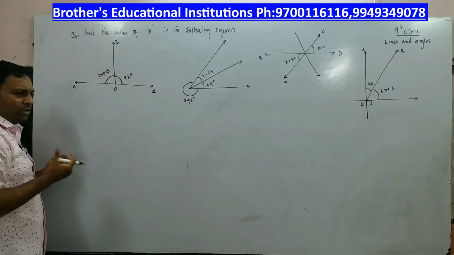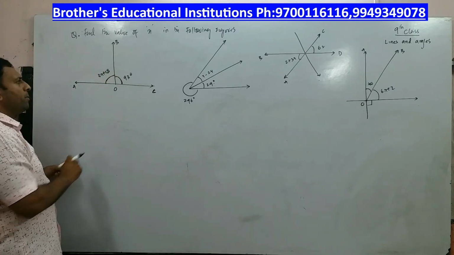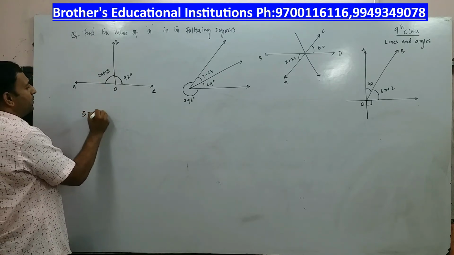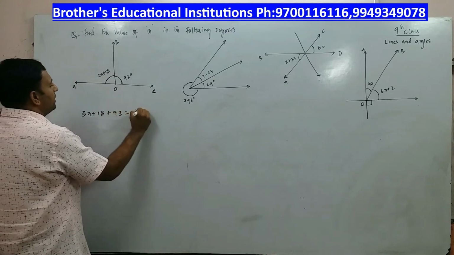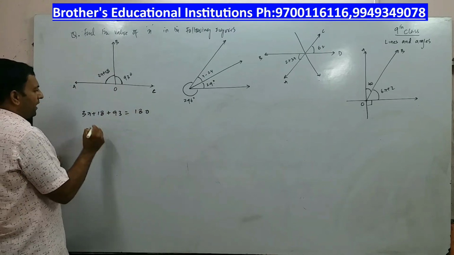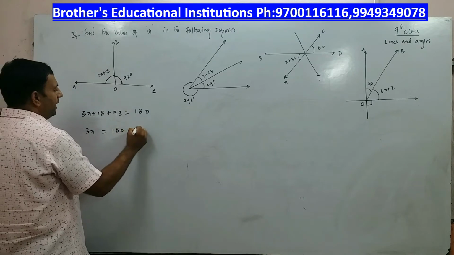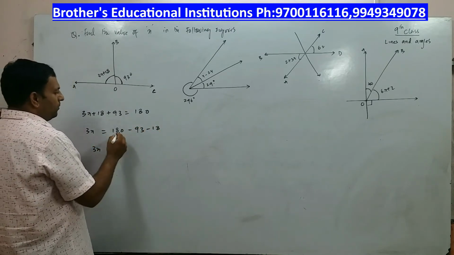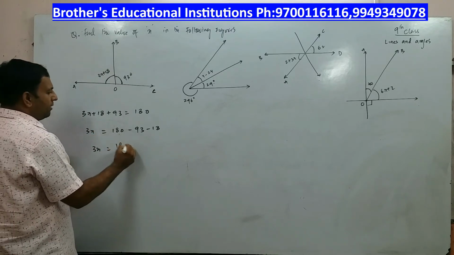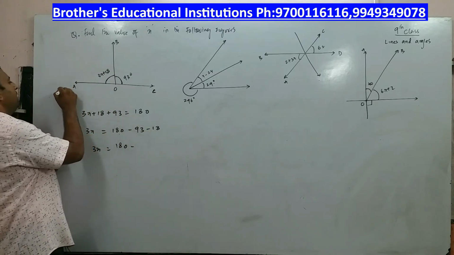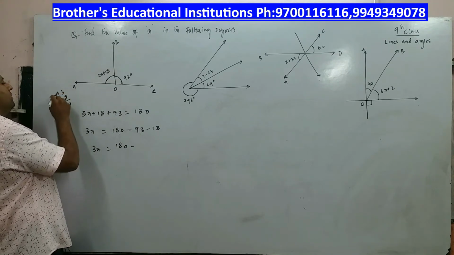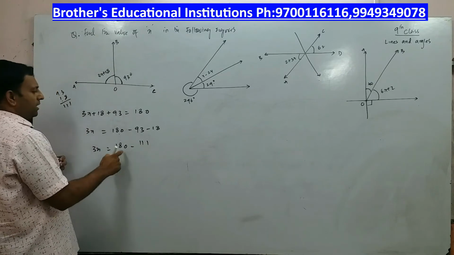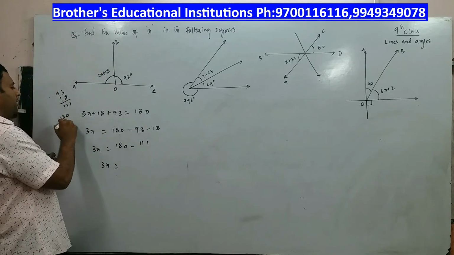Now what is the axiom or Euclid's postulate? You remember that the angle on a line is 180 degrees, supplementary. So I can write 3x plus 18 plus 93 is equal to 180 degrees. 3x is equal to 180 minus 93 minus 18. So 3x is equal to 180 minus what is 93 plus 18? 93 plus 18 will be 111. Alright. So 3x is equal to 180 minus 111.